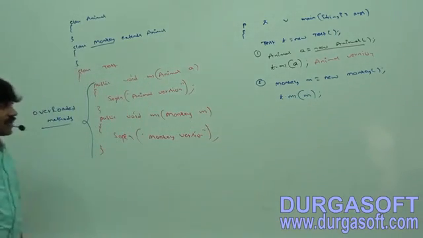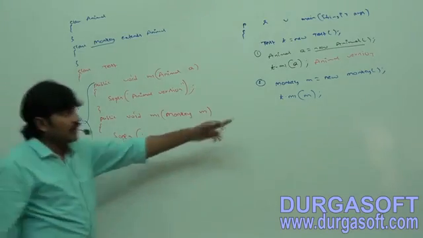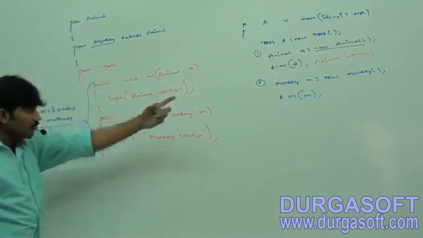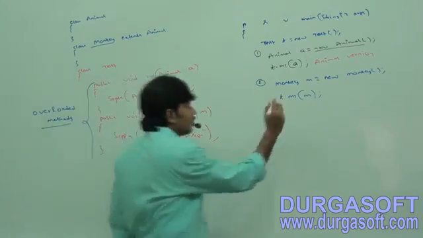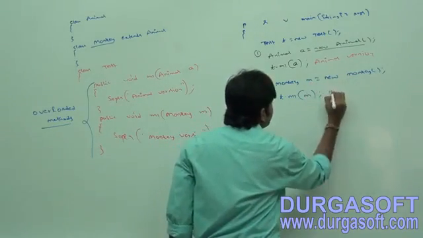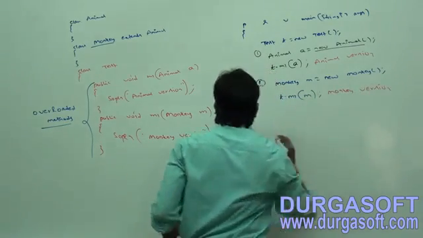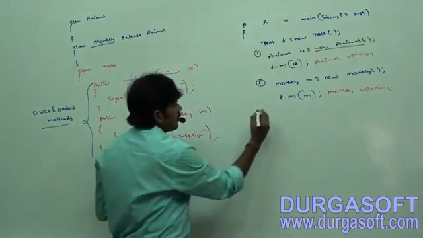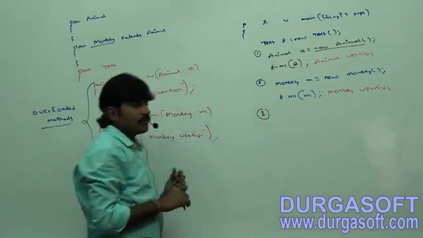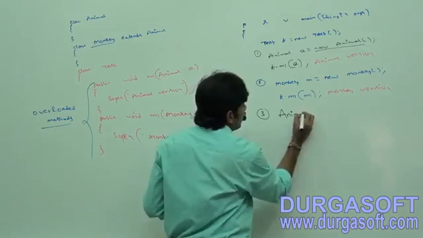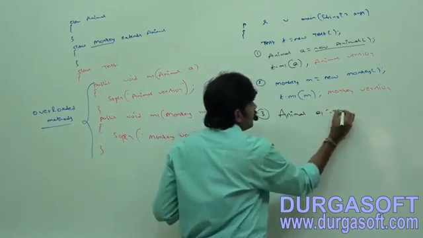Can you tell who is going to get the chance now? Exact match is always going to get the chance. m is what type? Monkey. That's why exact match, monkey reference, monkey object, so the monkey version will get the chance. Okay, now the third point.